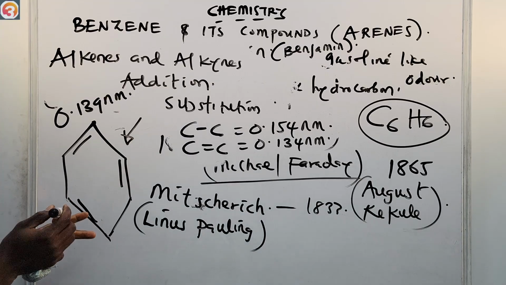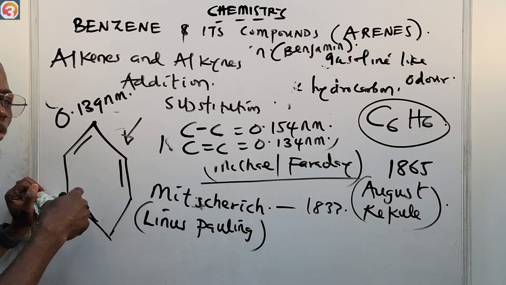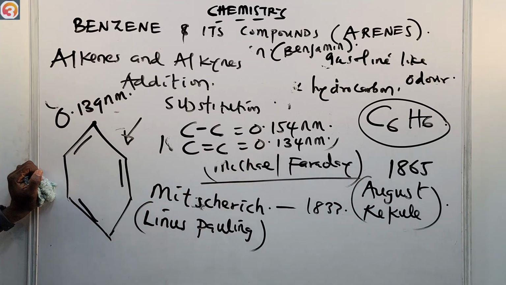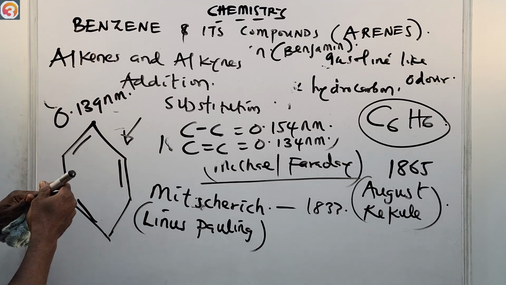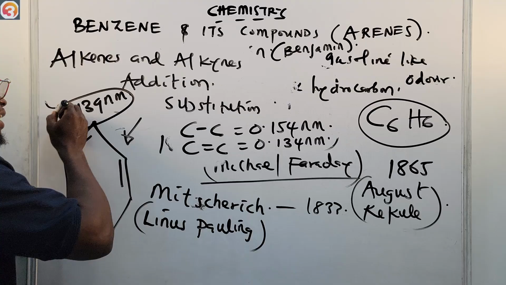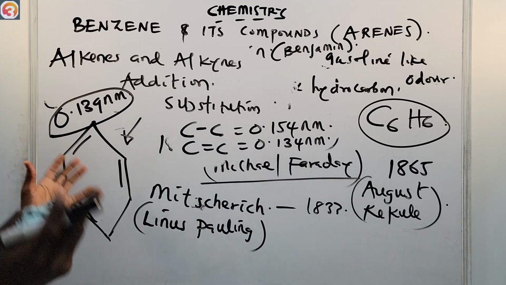So as you can see, benzene has its own special bond. It does not have bonds like the alkenes have. Please take note of that. So you see the problem.